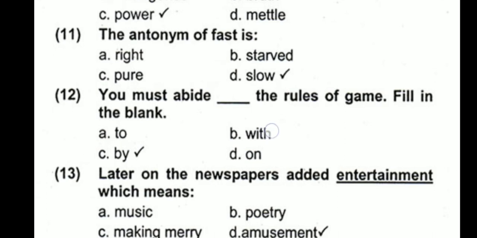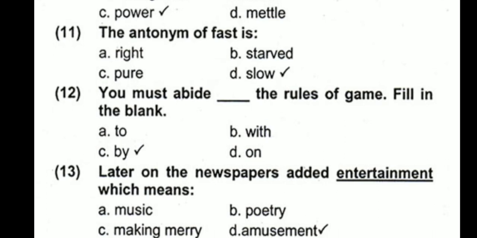You must abide by the rules of the game. With abide, what preposition do we use? By. So in this case we had to choose the correct preposition. Abide to is not correct, abide with is not, abide on is not. Abide by, that is, to be bound, to act upon. We must abide by the rules of the game.